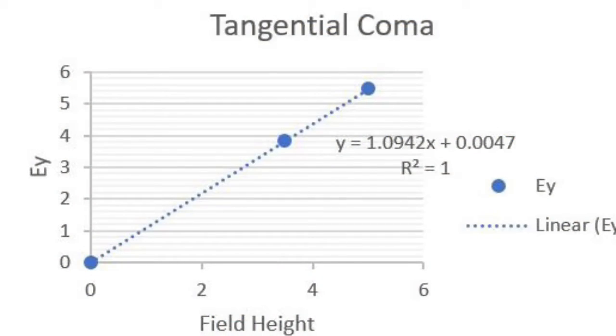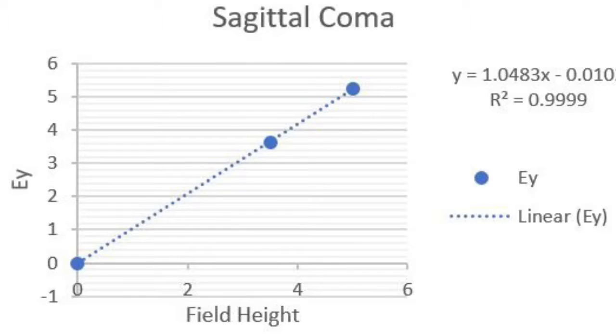After collecting data, we were able to plot the results. We plotted field height versus epsilon y. Epsilon y is the y-direction translation of the microscope that was required to refocus the beam of light onto the crosshairs located at the end of the table. We plotted the results first for coma. The sagittal plots use epsilon y values from the edges of the y-plane of the mask, and the tangential plots use the epsilon y values from the edges of the x-plane of the mask. Here you can see that a linear relationship was found between the field height and the change in y.